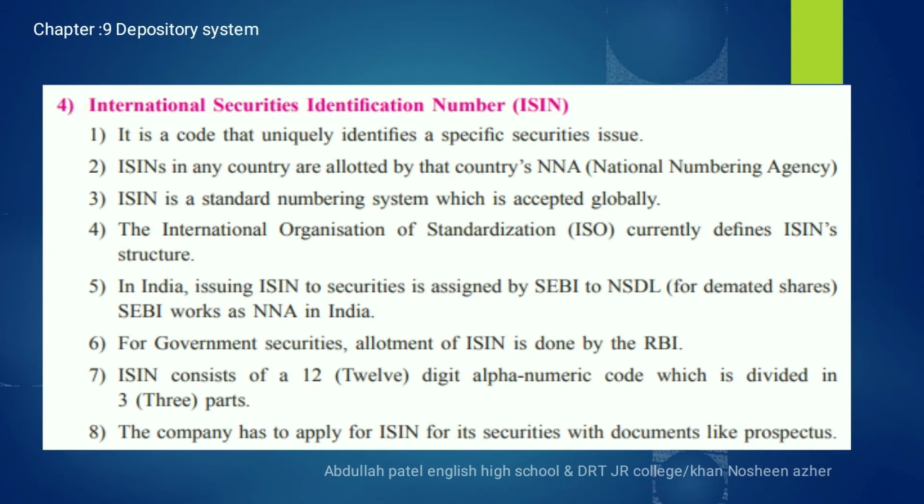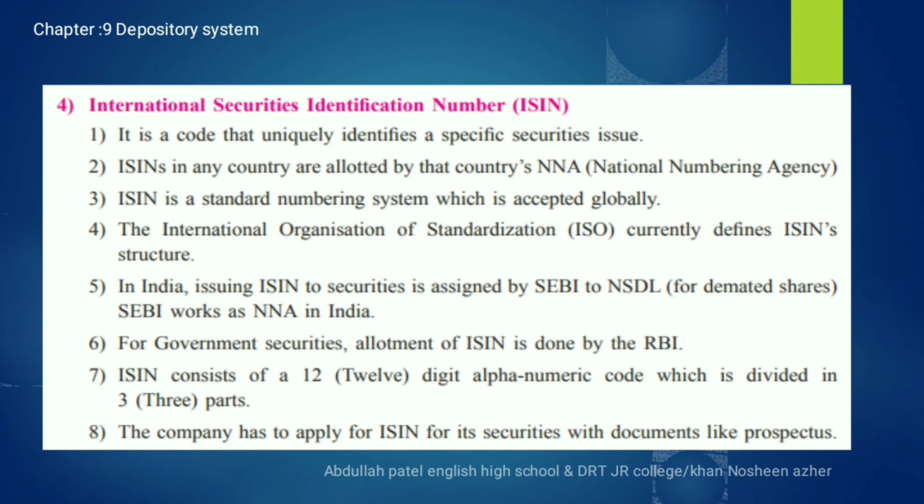Fourth point, International Securities Identification Number. So what is the ISIN number? The ISIN number is a unique code which carries a 12-digit alphanumeric identification number allotted for the securities. Who provides the ISIN number? The relevant national numbering agency in each country issues the ISIN number. So it is accepted by all the countries today. Overall, you can say the ISIN code is used to identify the securities of a company or funds.